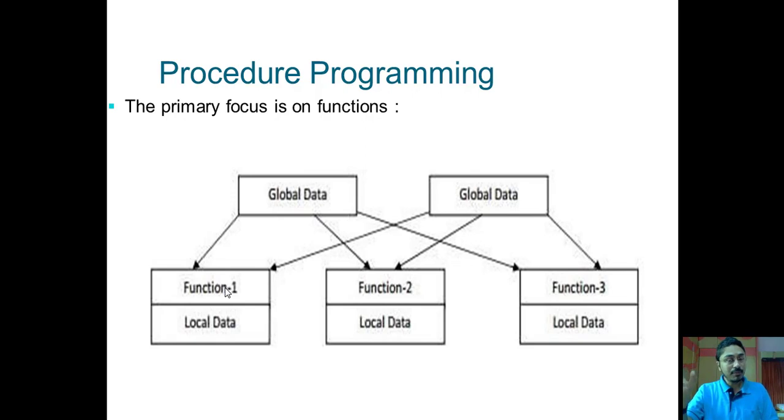But the approach is like this only. You have a problem, you divide it into small functions. Sometimes you have data associated with the functions, and sometimes you have data which is available at a global level. So that data will be available for all the functions which are under that program. Right? So that is procedural programming.